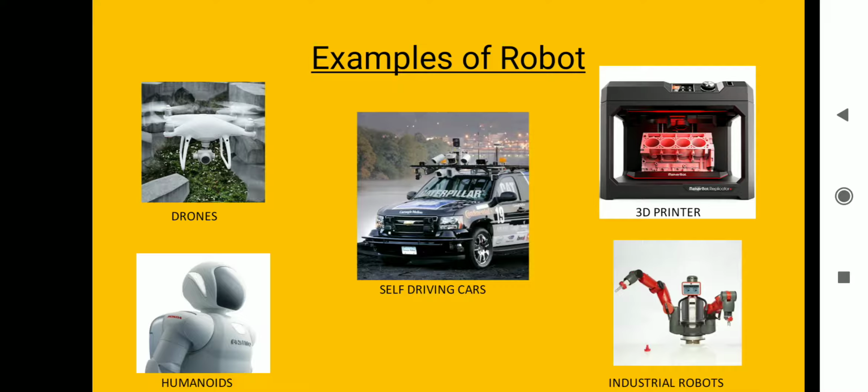First is the drone. You might have seen the drone. It flies in the sky. Why is it a robot? Because it can click pictures, it can be used in agriculture, it can also be used for delivering food, and it can do multiple tasks by sensing.